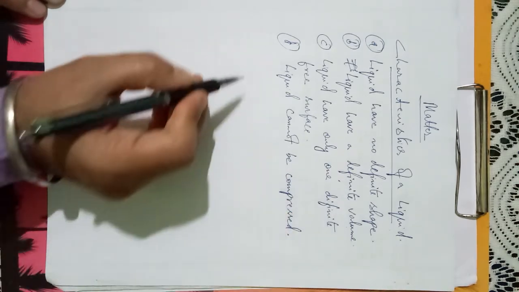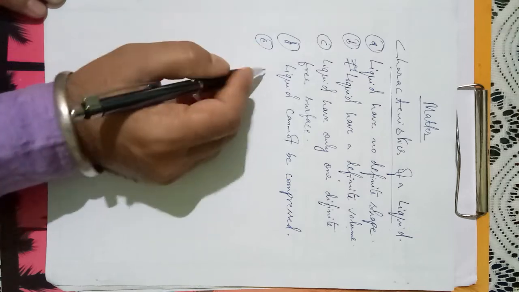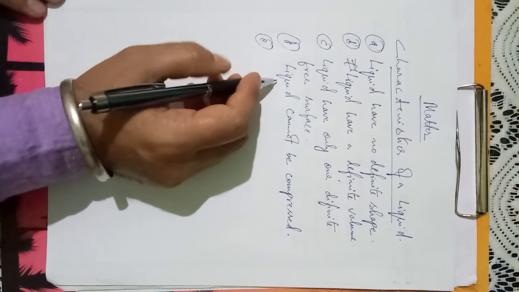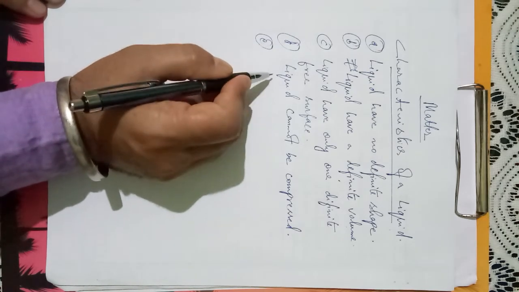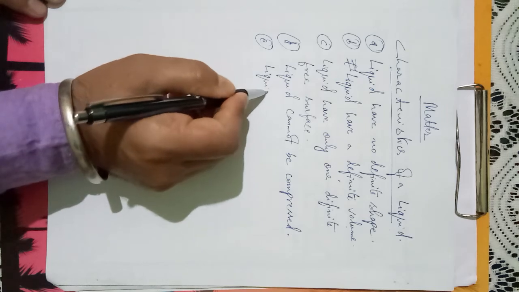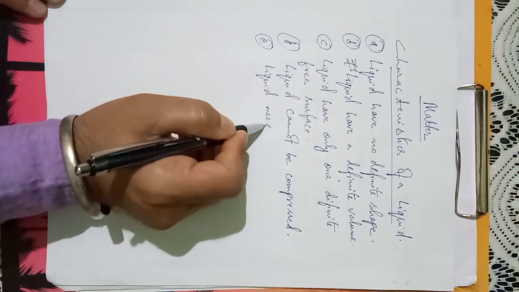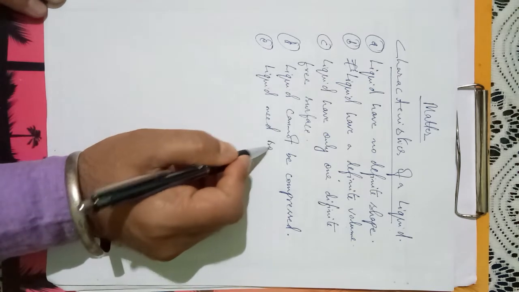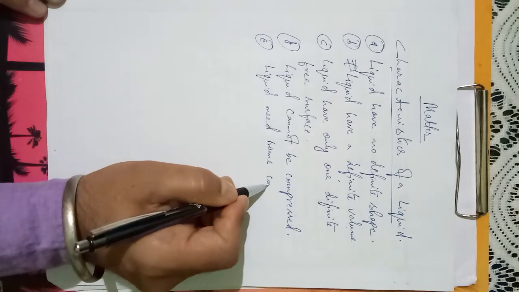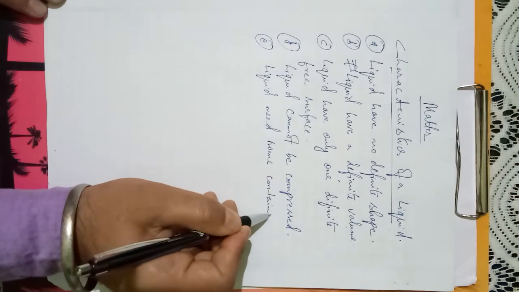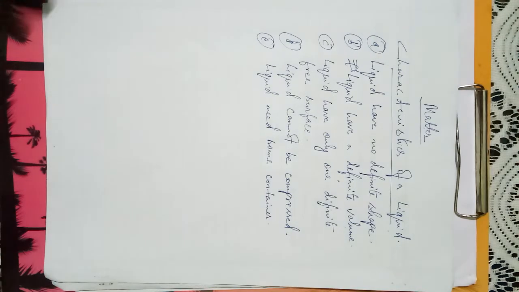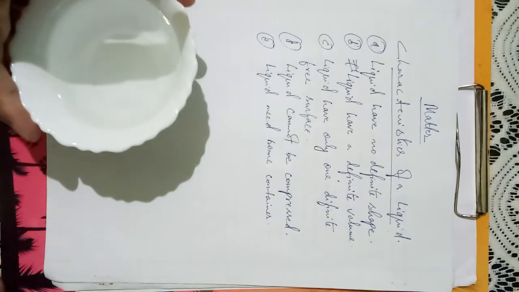And number E, we have seen that liquid requires a container to keep it. So liquid always needs some container. Otherwise what happens? They start flowing from a higher level to a lower level.